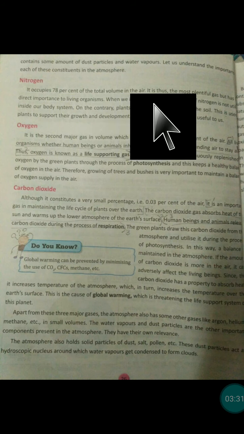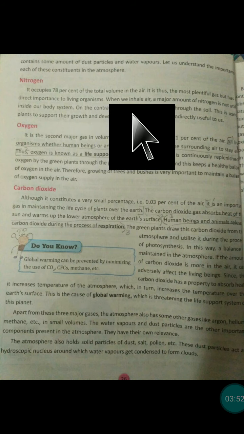Let us understand the importance of each of these constituents in the atmosphere. Constituents means the parts of this atmosphere, and how these are important for us. Now the first one is nitrogen. We are going to discuss three important gases here: nitrogen, oxygen, and carbon dioxide. Nitrogen occupies 78% of the total volume of the air, and it is thus the most plentiful gas, but has little direct importance to living organisms.